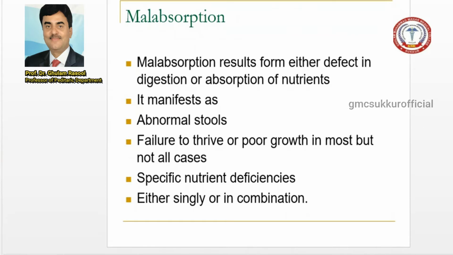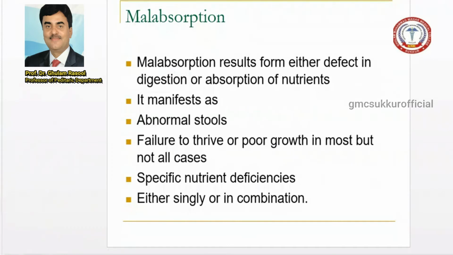So these are the nutrients on which there is a defect. How can the patient present? They present with, number one, abnormal stool. Number two, failure to thrive, meaning the baby is not gaining weight, or poor growth, which is common but not present in all cases of malabsorption.